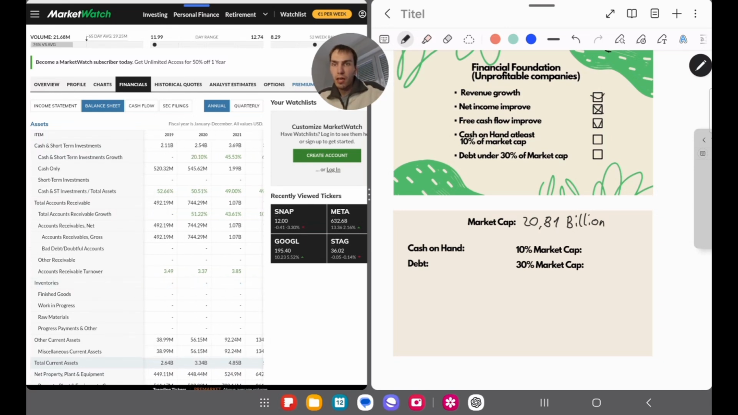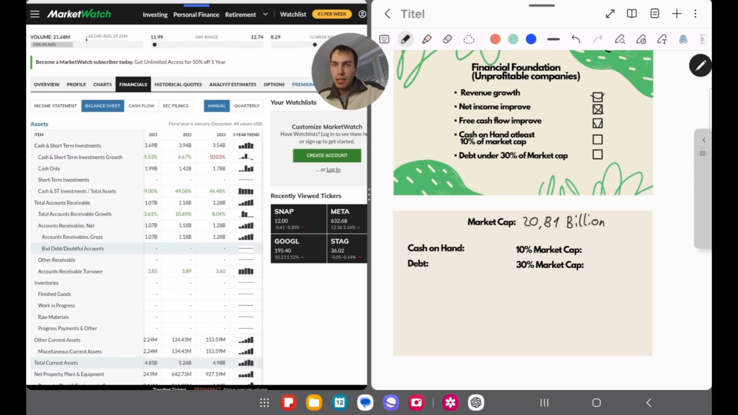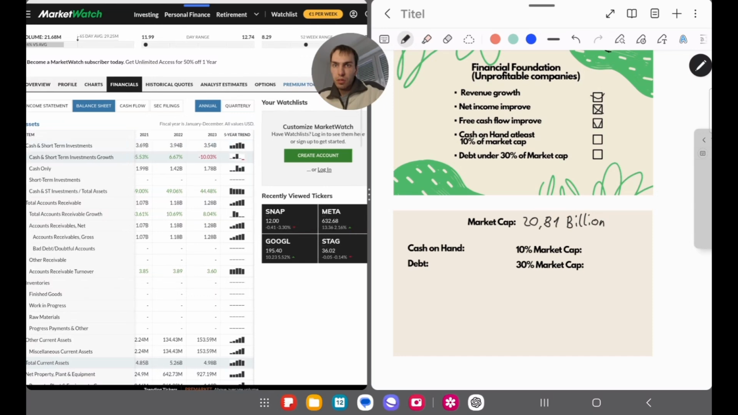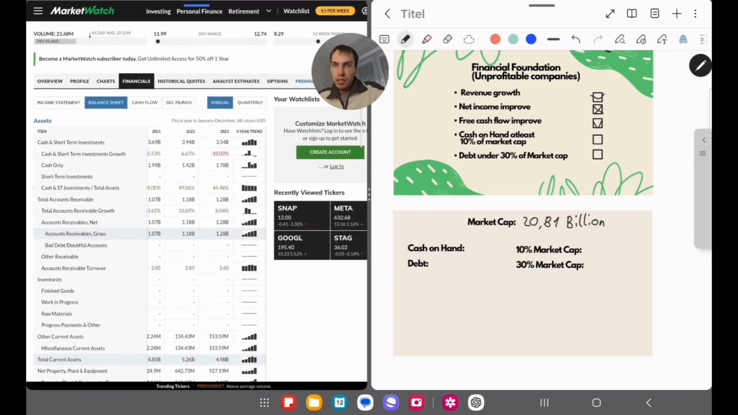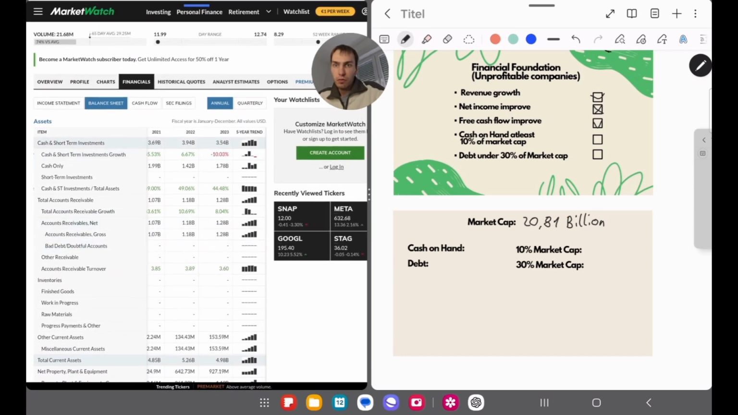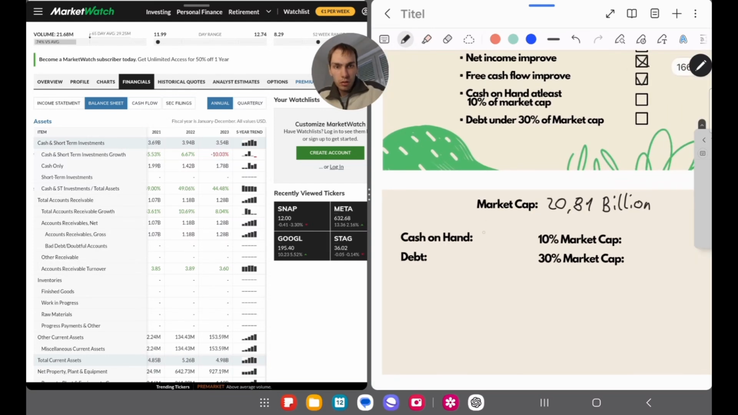So what is cash on hand? It means the money they have in the bank that they can use for investing in their business or buying something, doing an acquisition. So it's a very important number. We can see here, Snapchat has 3.54 billion. So we write it down here. And then we have a market cap of 20.81 billion.